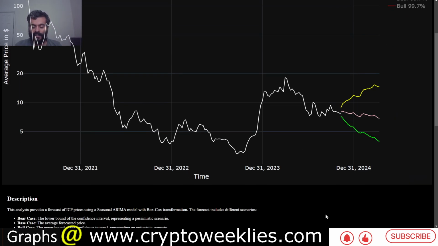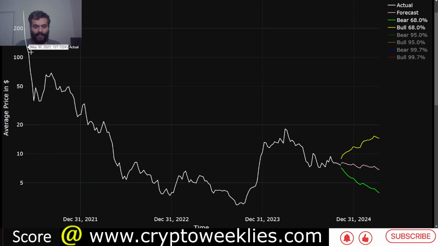We have data till about the week which will close tomorrow, that is on November 10th. And this is the weekly price action of ICP. You can see that till the bear market ended around October 2023, the price was essentially in down-only mode. The coin was launched at the peak of the bull run in 2021. As the bull run died down, this particular crypto was heavily beaten down in the bear market.